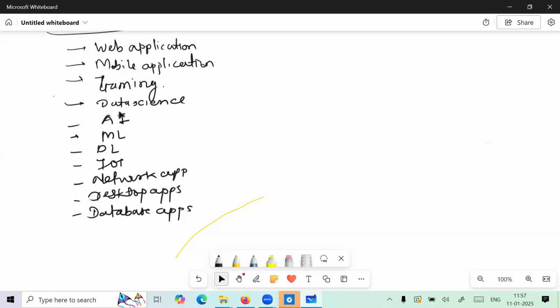In these areas, we are using programming languages. We'll discuss which programming language we are using. But we have to keep in mind that with the help of programming languages, we are developing these kinds of applications in these areas. Now, let me explain them one by one. Web application, I already said. Mobile application, not required to be explained here. Gaming, I already discussed. Data science we will take separately, after this reason.